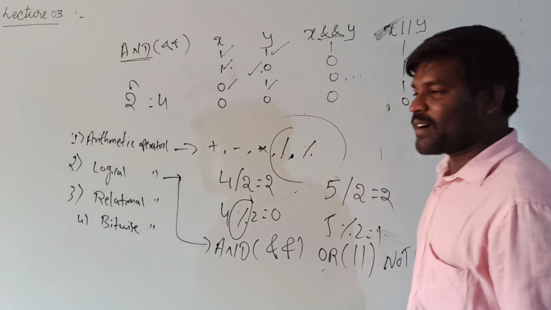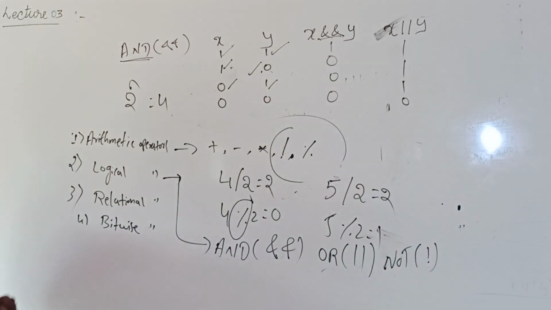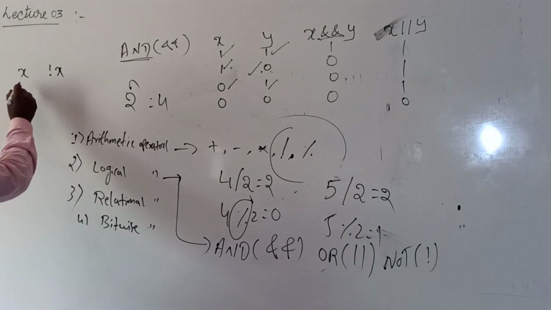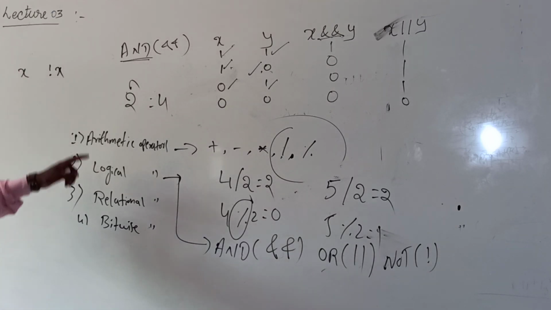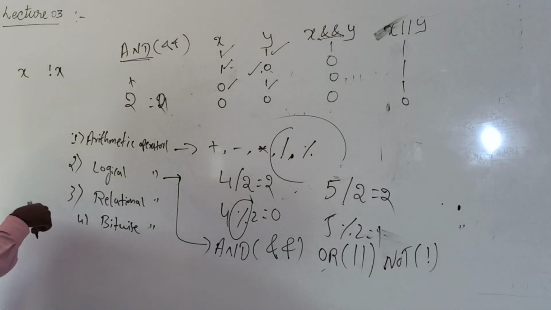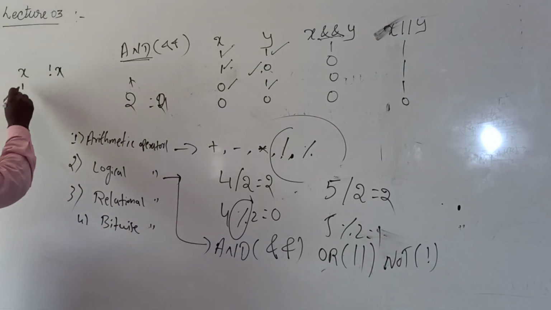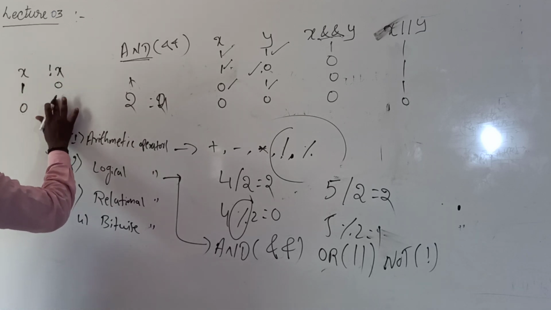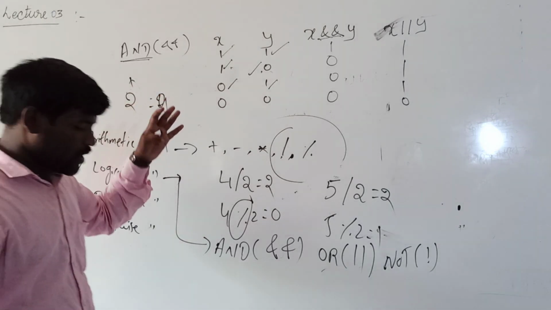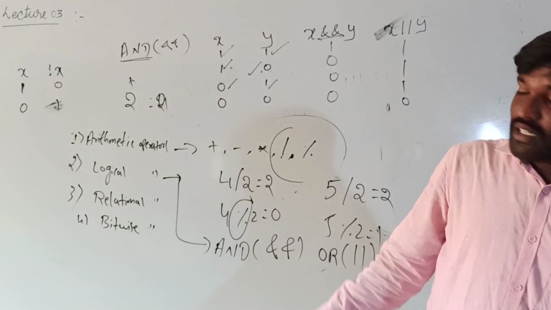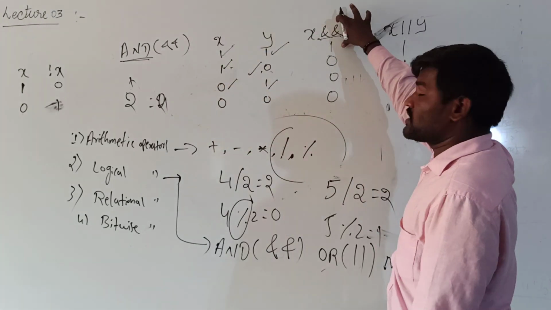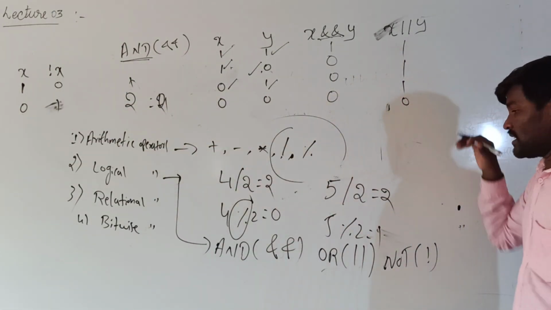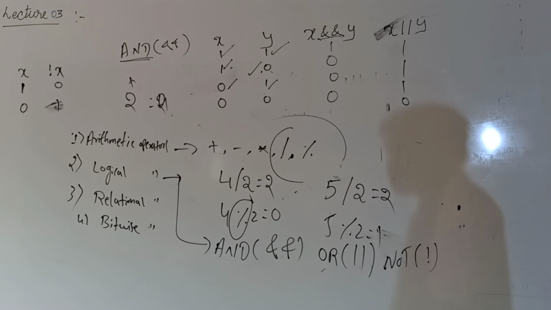Last one is not. Not means it will apply only on a single operand. See here, x, not of x. It is the opposite. Here only one variable is there. 2 to the power 1 means only two values, that is 1 and 0. Here not of true means false. Not of false means true. So these are logical and, logical or, and logical not.